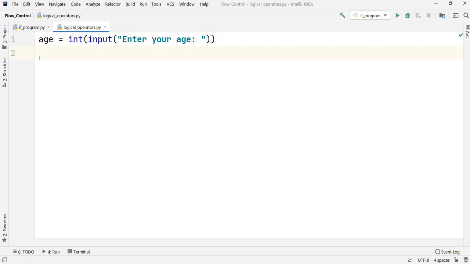Okay, so what we will have to do right now is check that age. For setting up the condition, first I'll have to write if. Now I want to set up that range.